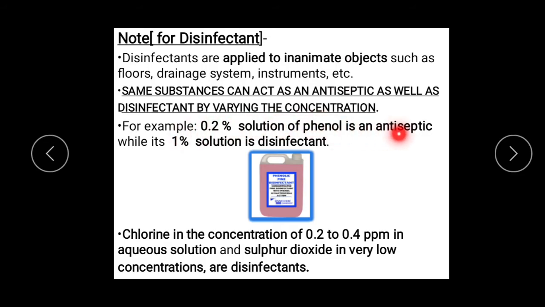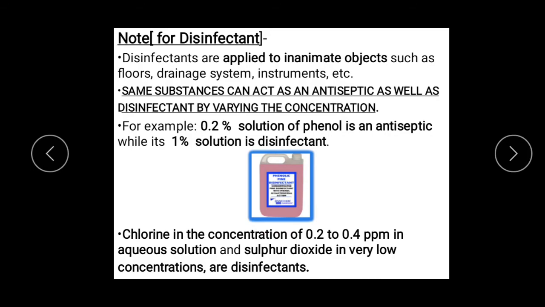A 0.2% solution of phenol is an antiseptic, and in the form of an antiseptic it can disinfect skin and relieve itching. If you take its 1% solution, it will act as a disinfectant and you can clean floors and toilets using it.